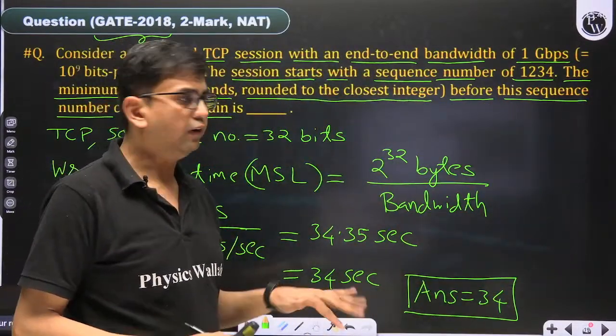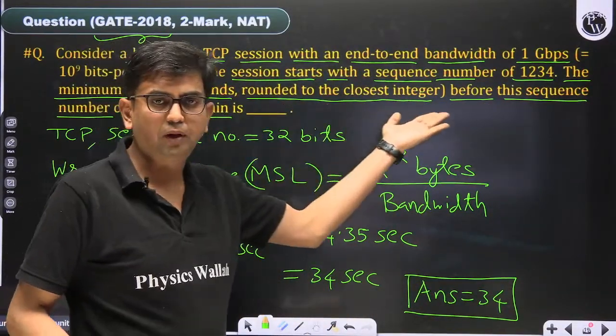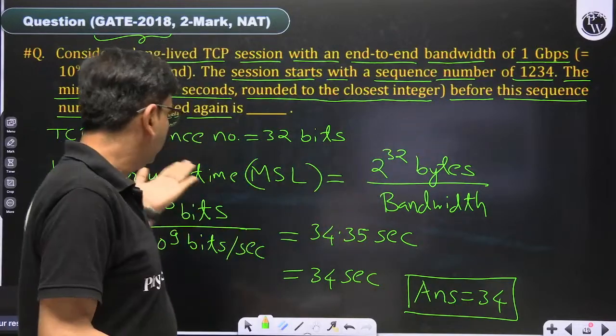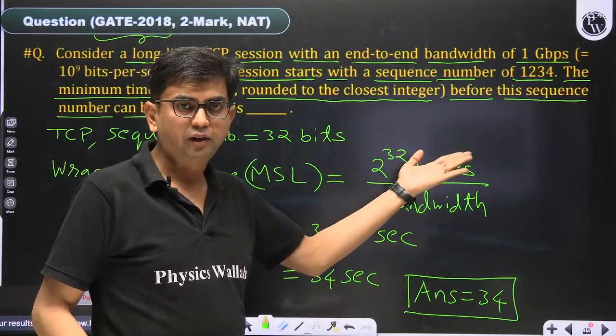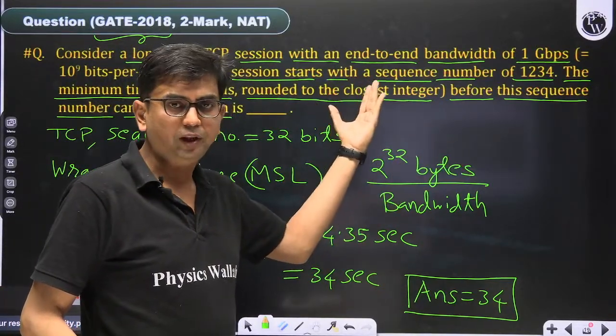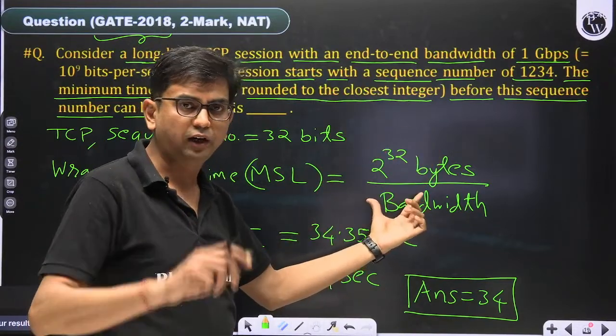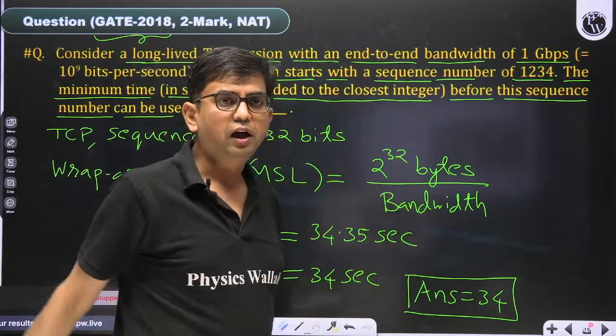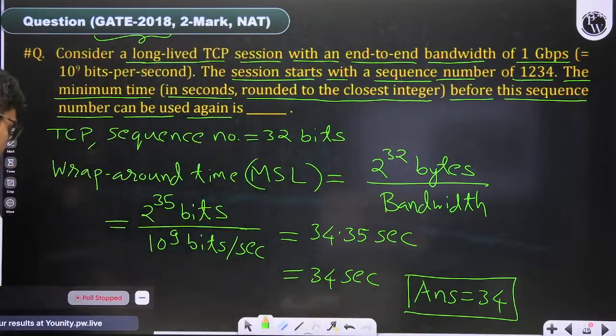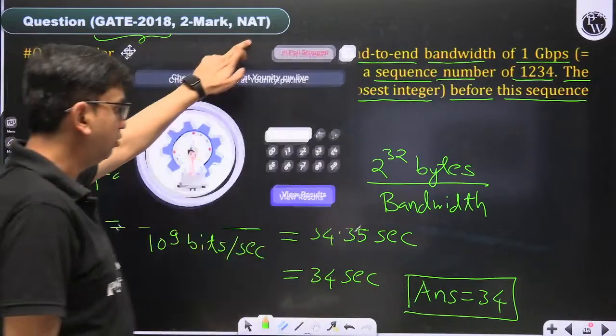Clear? So this is a very basic concept. A 32-bit sequence number in TCP addresses 2 to the power 32 bytes by default. How much time will it take to transmit that many bytes, after which our sequence number is repeated? The correct answer is 34.